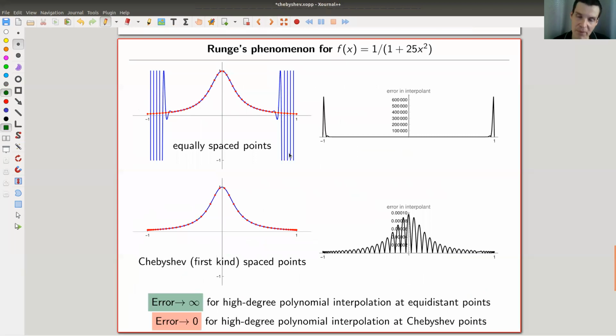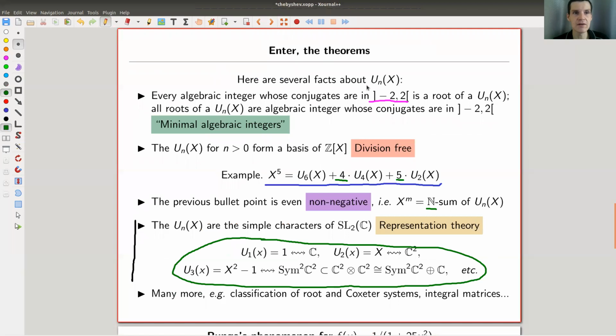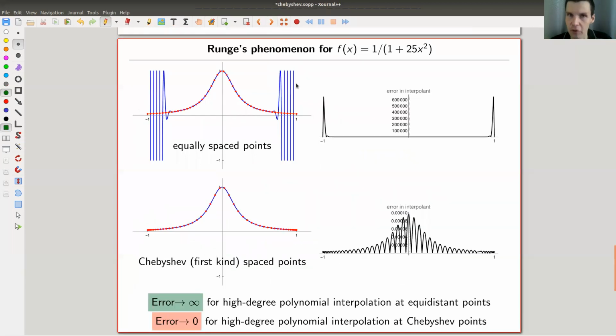So let me wrap up. Before I wrap up, let me just say that there are two versions of the Chebyshev polynomials. They're sometimes called the first and the second kind. I took the second kind because it fits nicer to the story about Fibonacci polynomials. There's also the first kind, which is usually denoted T. The second kind was the one I denoted U. So the U's are the second kind, up to a normalization I threw in.